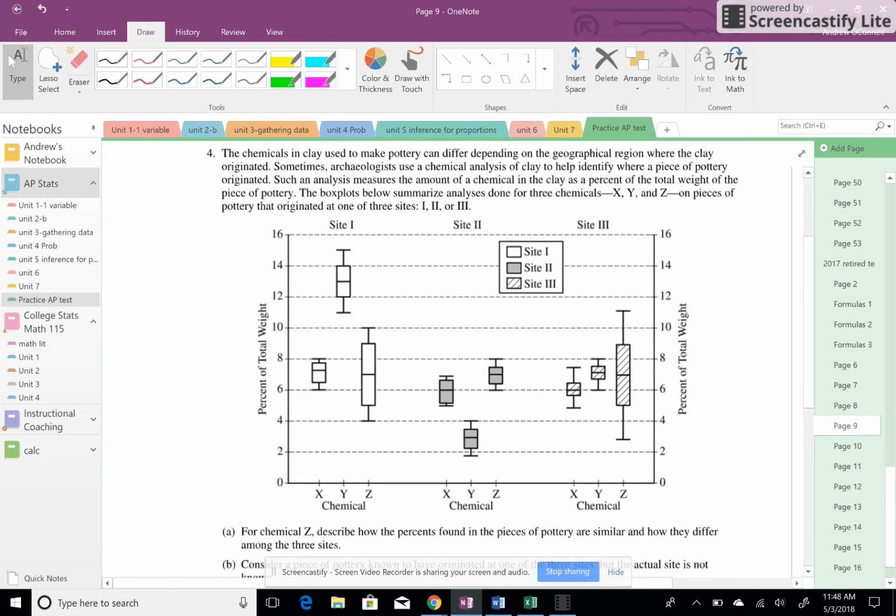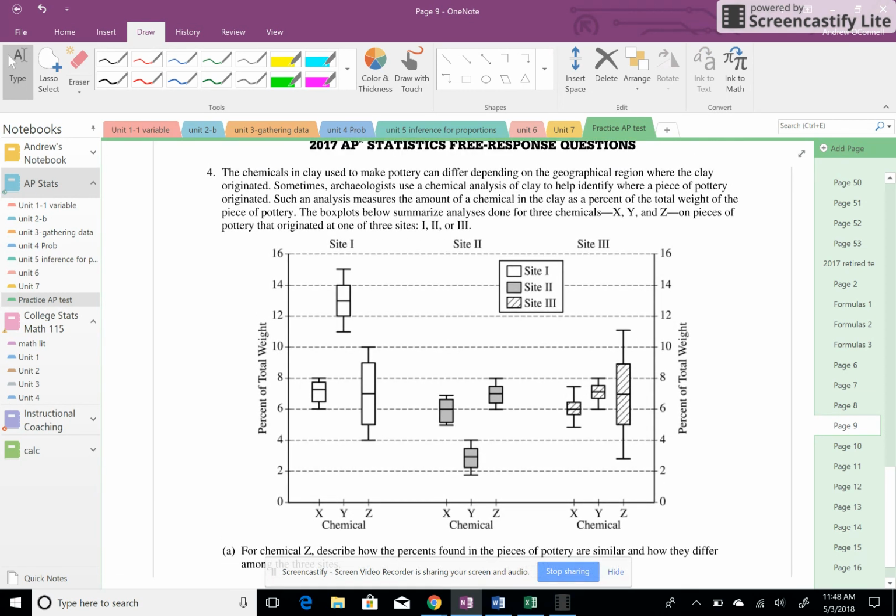All right, this one is just reading box plots. The chemicals used in clay to make pottery can differ depending on the geographical region where the clay originated. Sometimes archaeologists use a chemical analysis of clay to help identify where a piece of pottery originated. Such an analysis measures the amount of a chemical in the clay as a percent of the total weight of the piece of pottery.